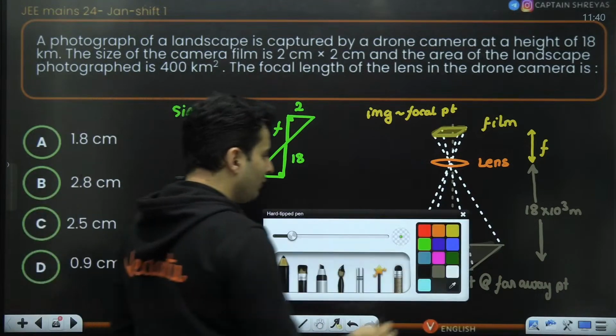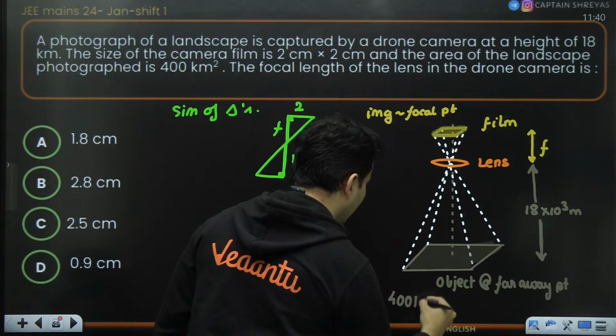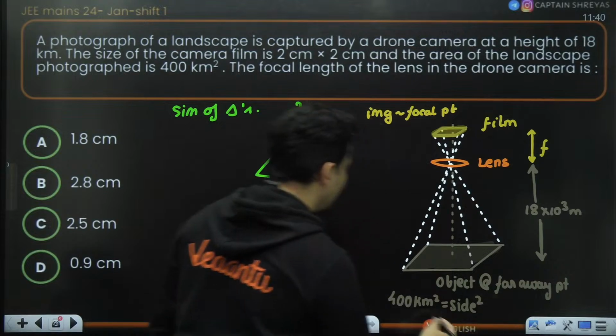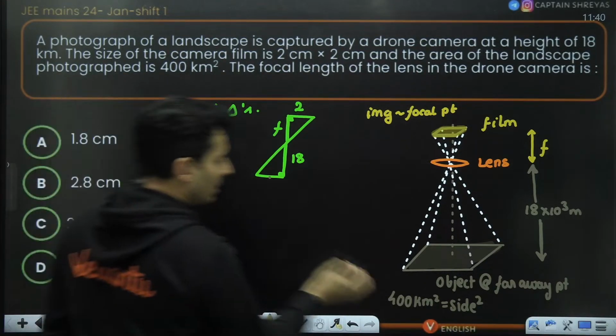If the area is 400 kilometer square, think about it. If it is 400 kilometer square, that will be side square. So what will this side be exactly? Think about it.